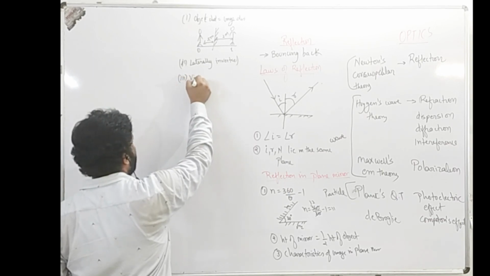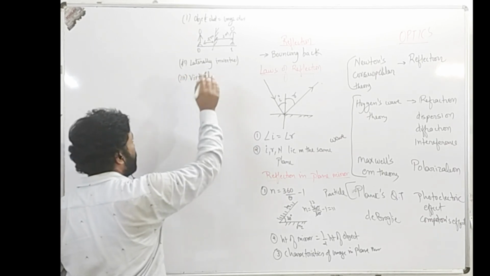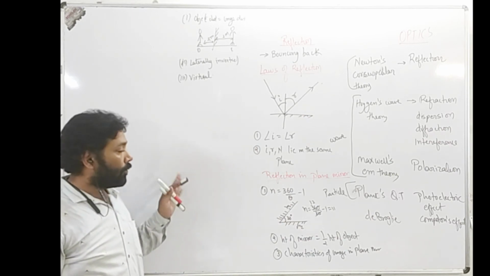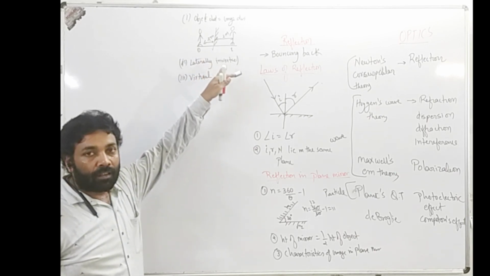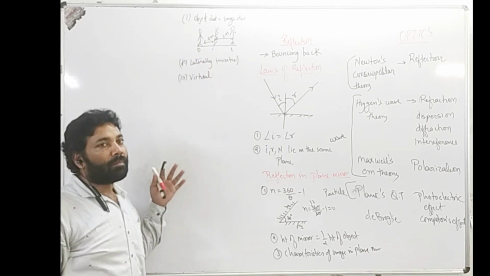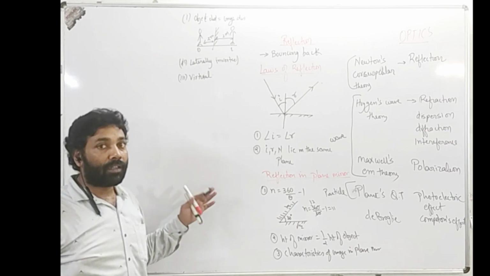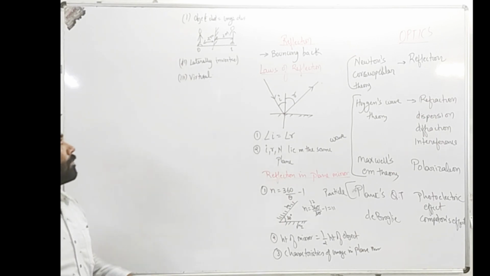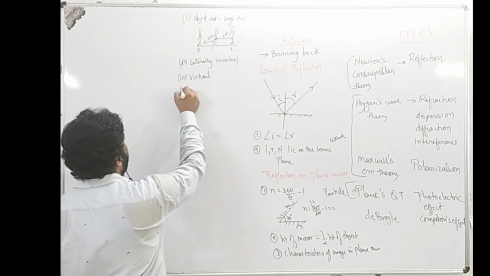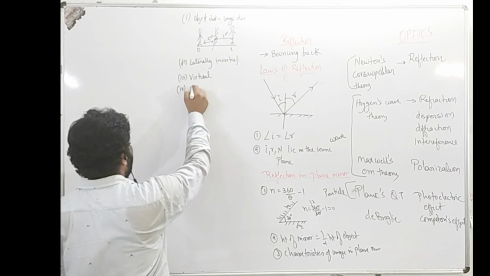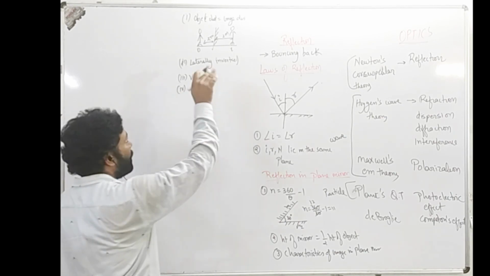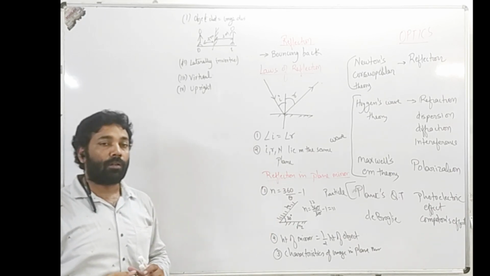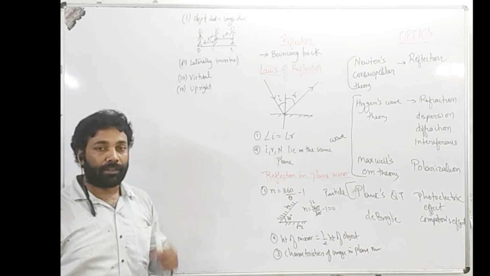The image formed is virtual. Virtual in the sense no screen can be placed, and it cannot be photographed. When you see inside the mirror, your image is inside it, and you know that at the back of the mirror there is nothing. So where are you going to keep your screen, how are you going to capture your image? So a virtual image is formed by the plane mirror. And then the fourth one, the image is upright. If you stand straight, the image also is straight. If you bend down, the image also bends down. So the image formed in the plane mirror is upright.